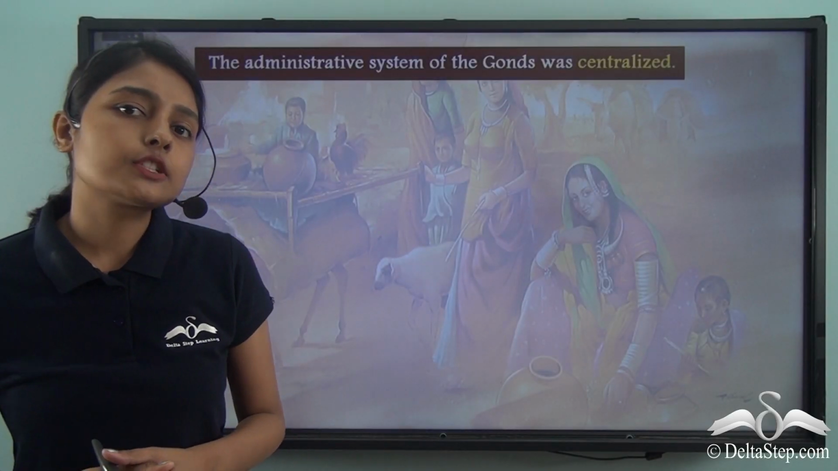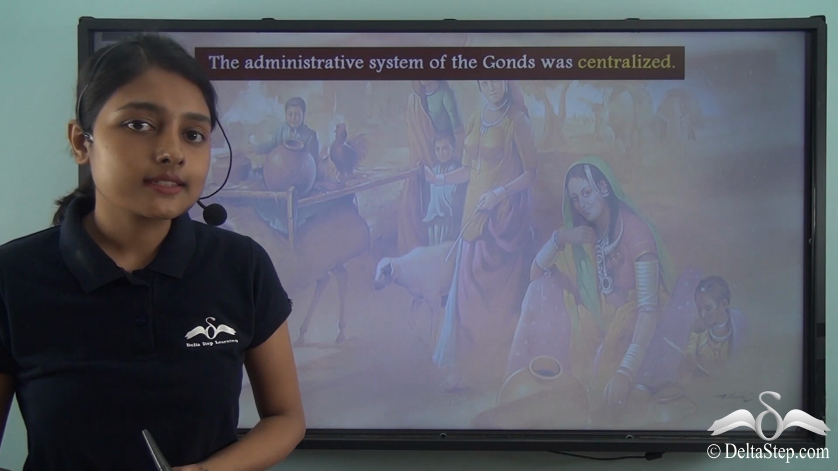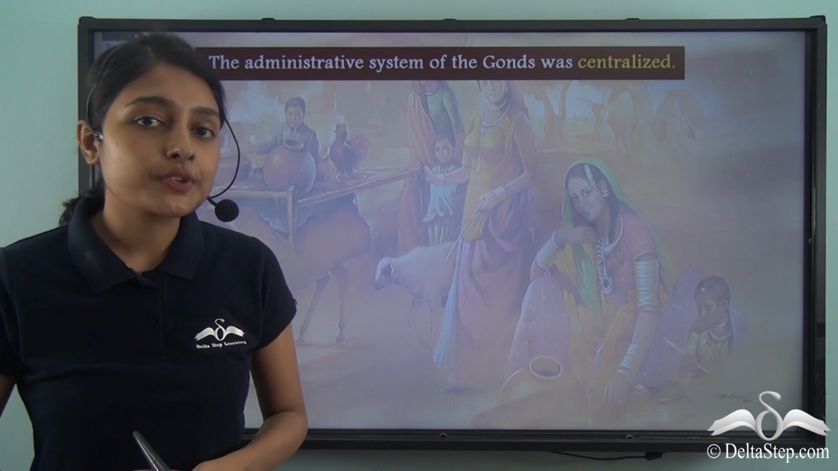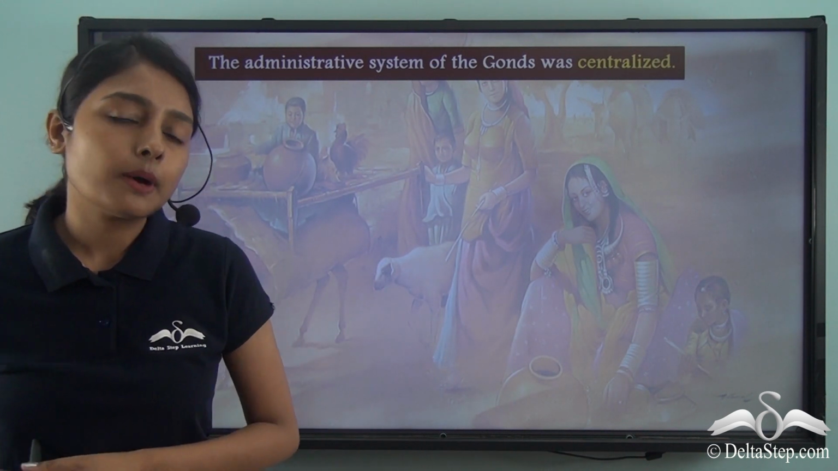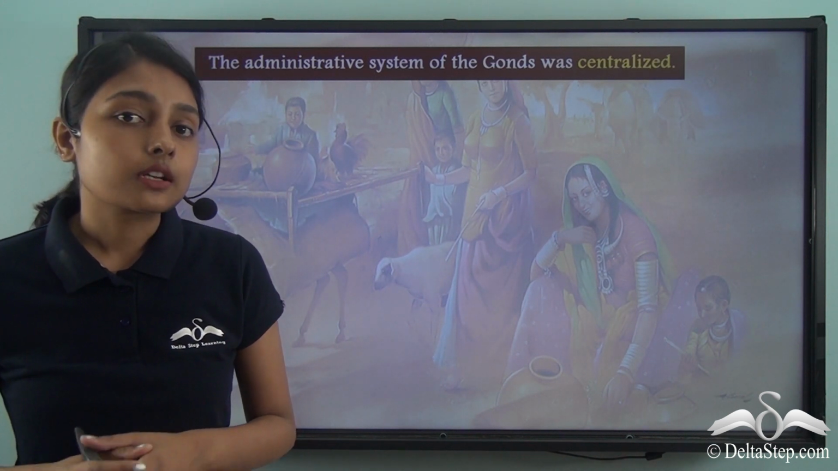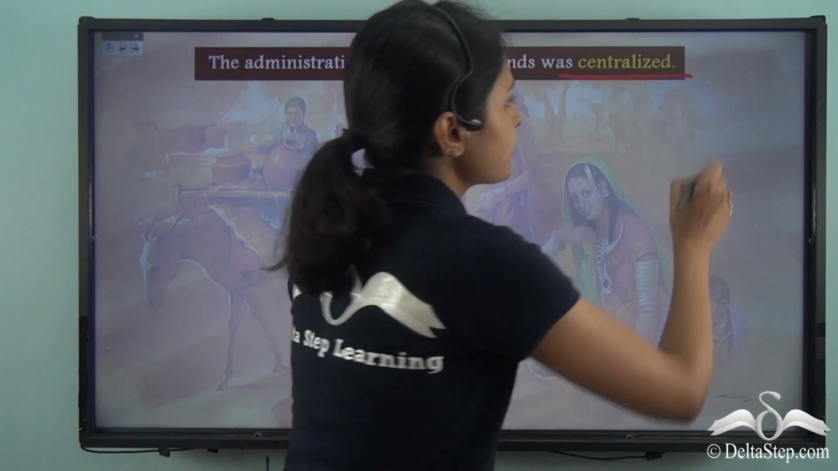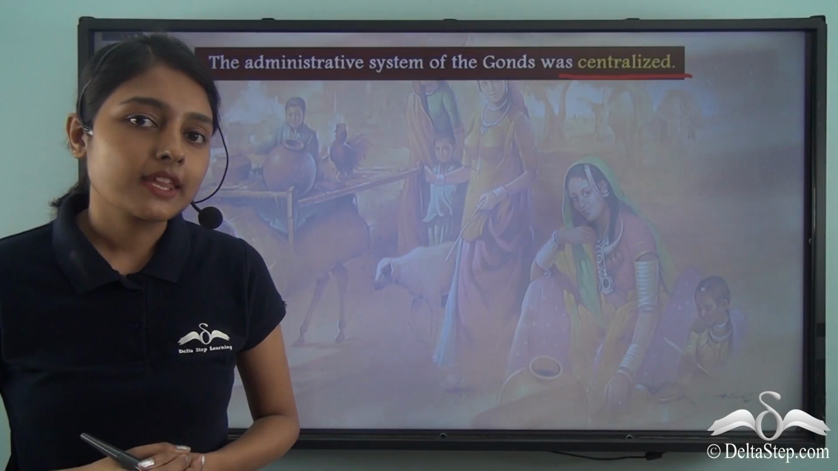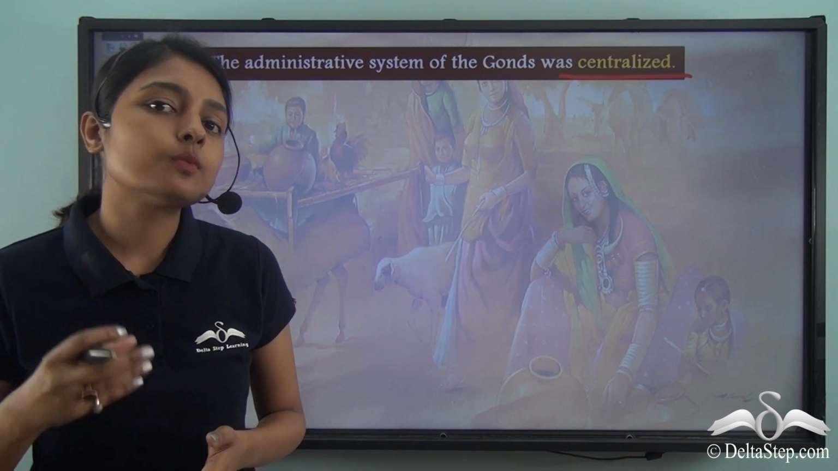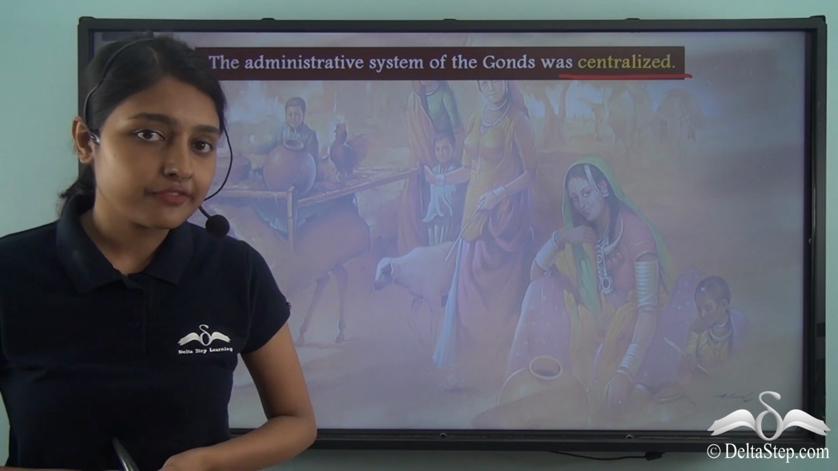While on the one hand we talked about the decentralization of the power of the Delhi Sultans, around this time various kingdoms were also engaged in the process of centralizing their power. And the Gond tribe was no exception. The Gond tribes were also in the process of making their power centralized. What does this mean? By having a centralized power system, it means that there is one ruler or one chief or one king at the head of everything.